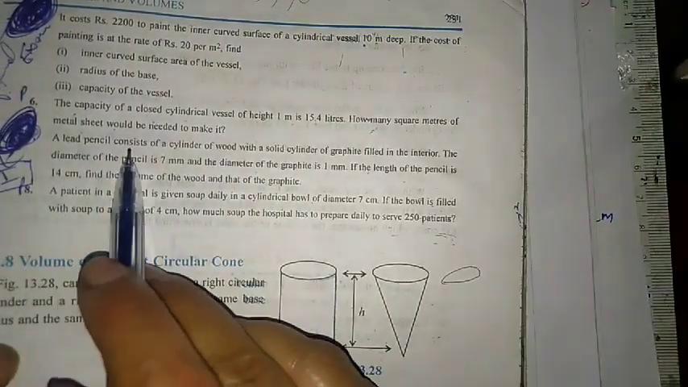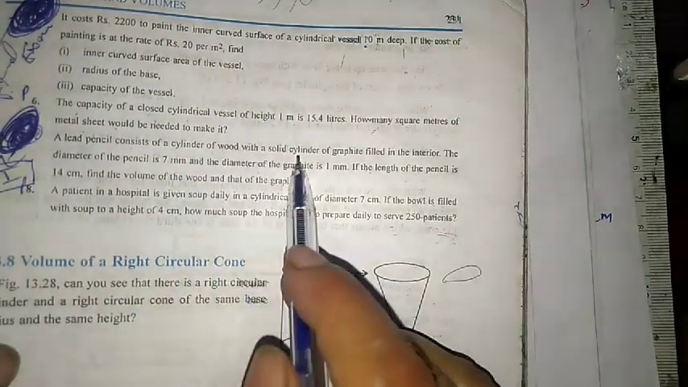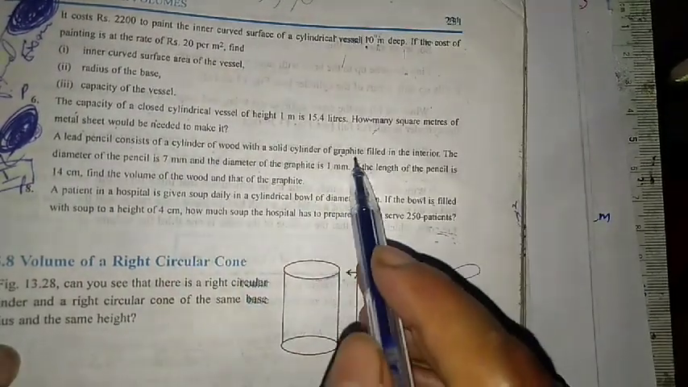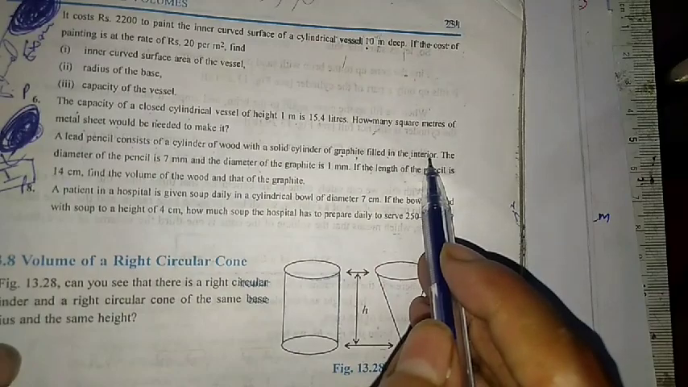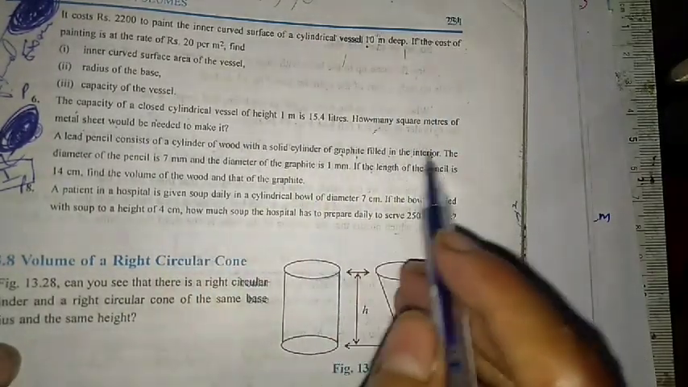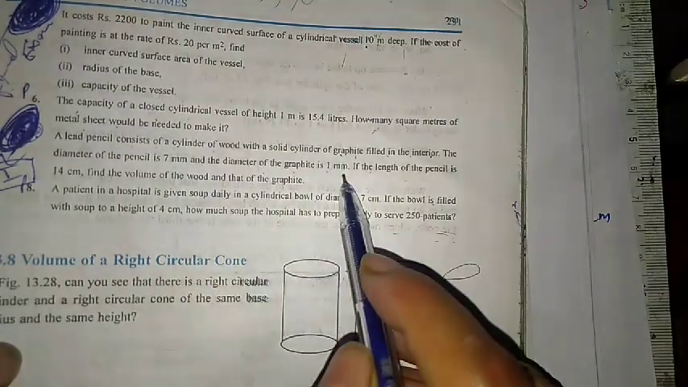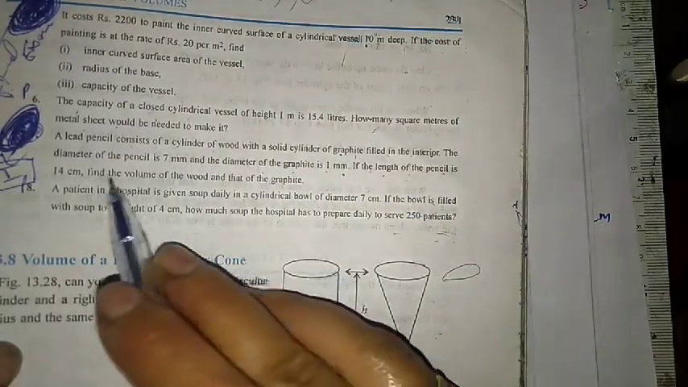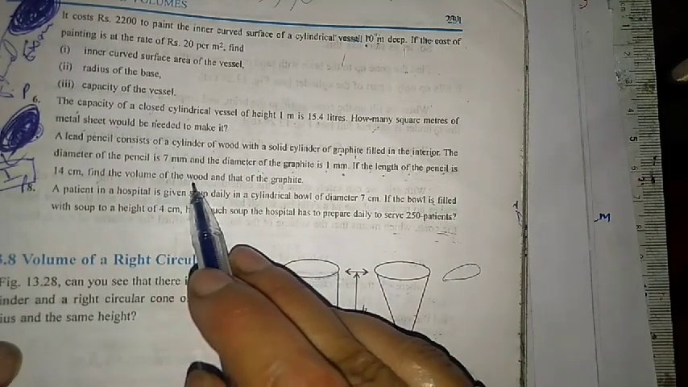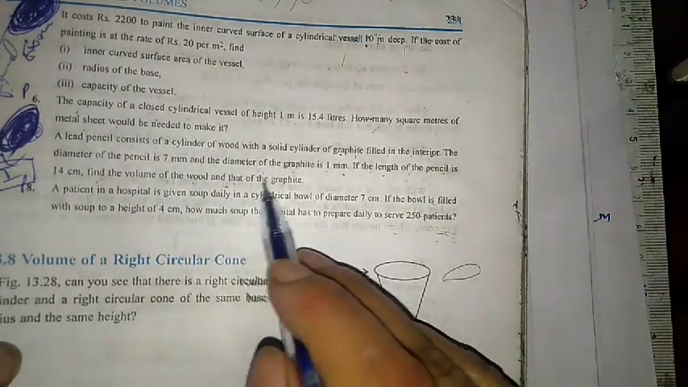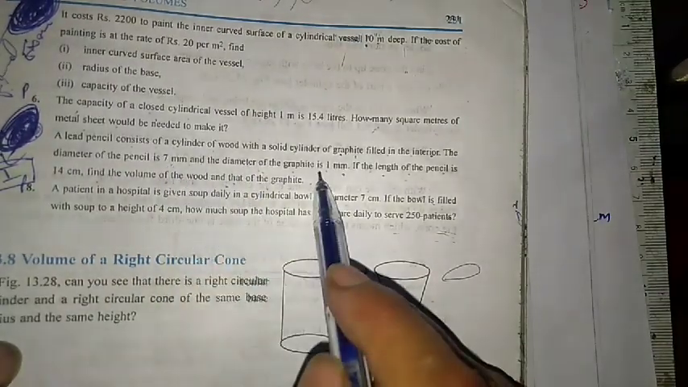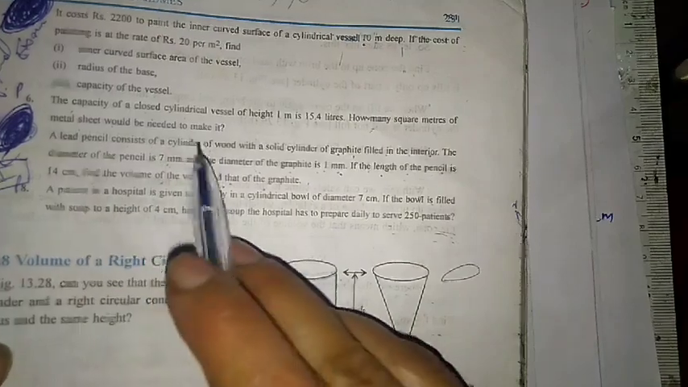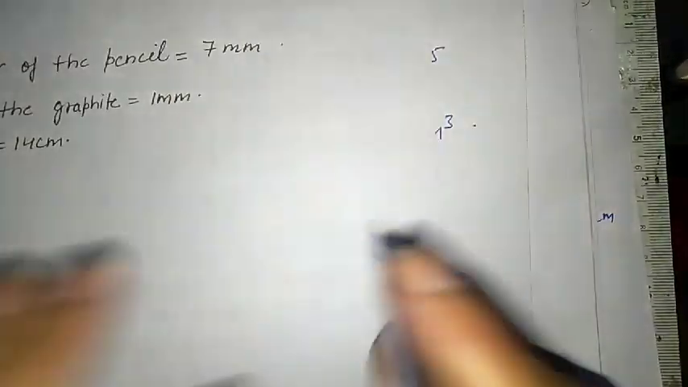Now the next question, number 7. A lead pencil consists of a cylinder of wood with a solid cylinder of graphite filled in the interior. Interior में pencil में lead है. The diameter of the pencil is 7 mm and the diameter of the graphite is 1 mm. If the length of the pencil is 14 cm, find the volume of the wood and that of the graphite. Wood का भी बताना है, graphite का भी बताना है, and the unit for the graphite is in mm, and the height of the pencil is in centimeter.